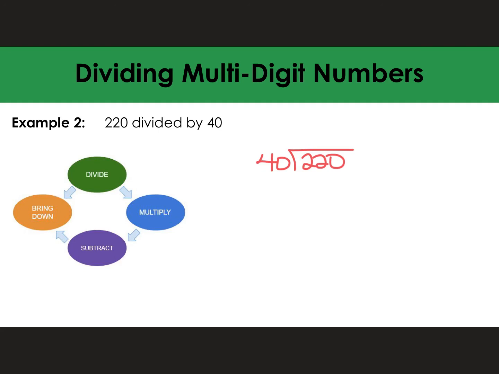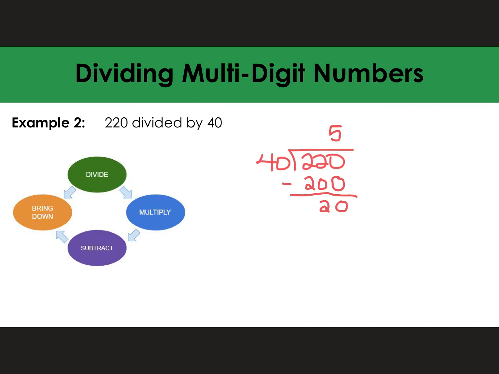Nope, that means I need to move over again. Does 40 go into 220? Yes. 5 times. 5 times 40. 5 times 0 is 0. 5 times 4 is 20. And I subtract. 0, 2. So I'm left with 20.